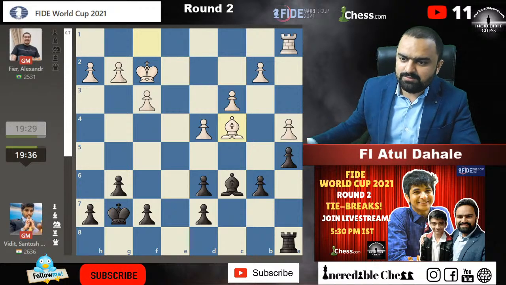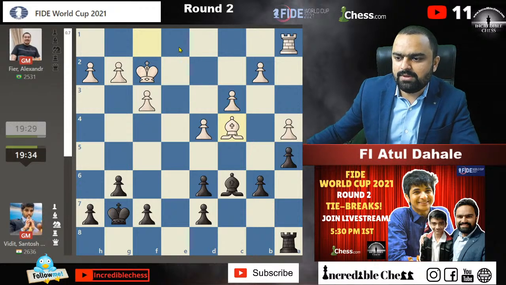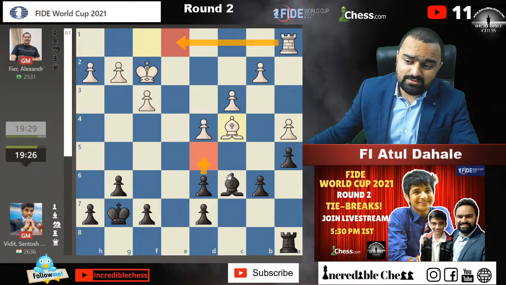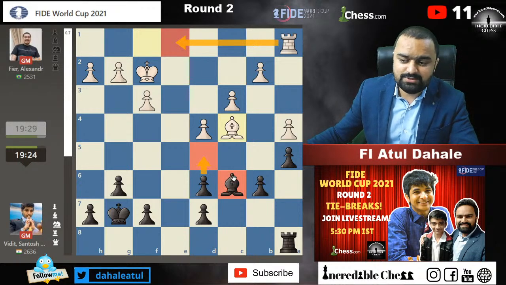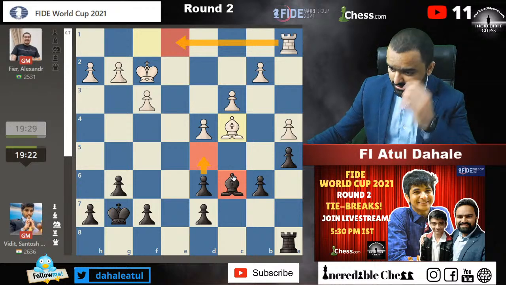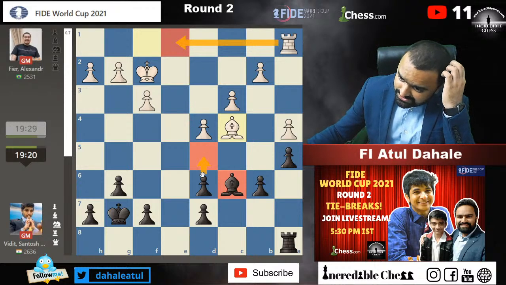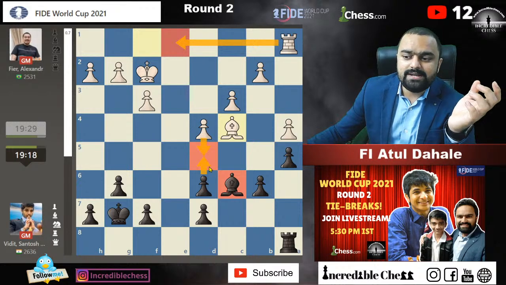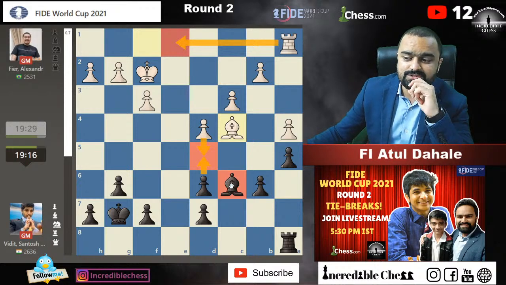Bishop to c4 has been played, guys. Now I'm hoping maybe rook to e1 might be played in this situation, and from the black side we need to start getting some counterplay, because if you play d5, then what about this bishop? This bishop does not have any good square, so we cannot really play d5 immediately, but white is the one who might play d5, and then this bishop will be restricted. So it's a little bit confusing position, what Vidit should do.